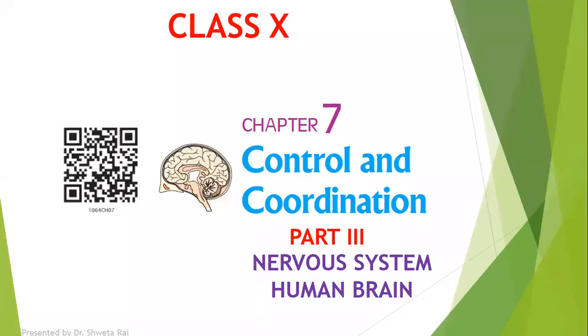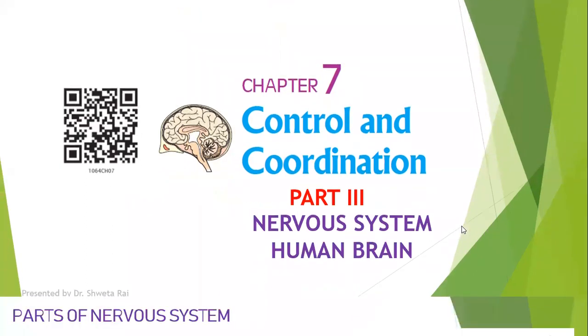Hello students, this is going to be part 3 of chapter 7, that is control and coordination. In the previous chapter, we have learned about the role of receptors and the structural and functional unit of nervous system, that is about neurons. Here in this video, we are going to start with the parts of nervous system and human brain.